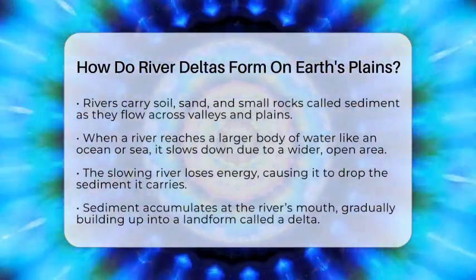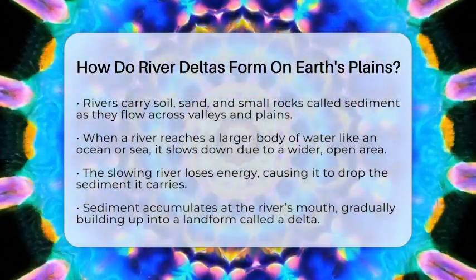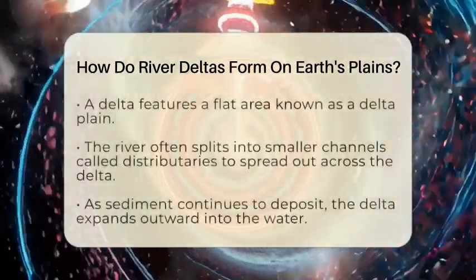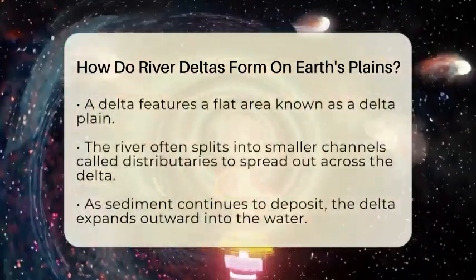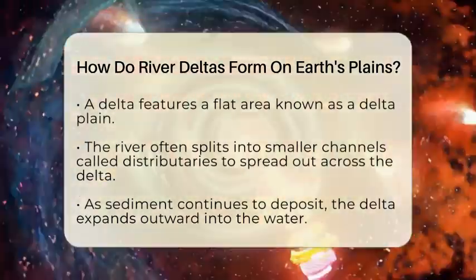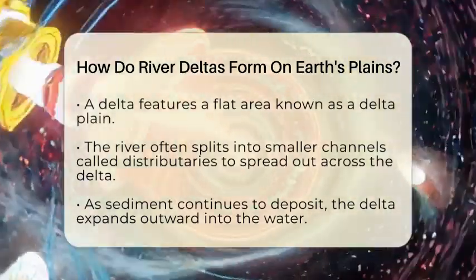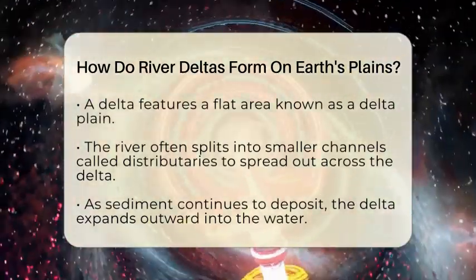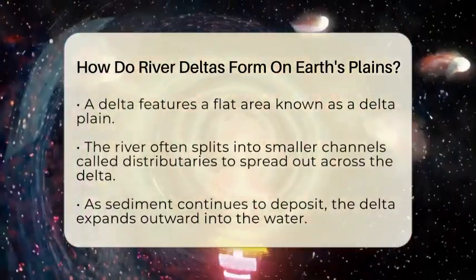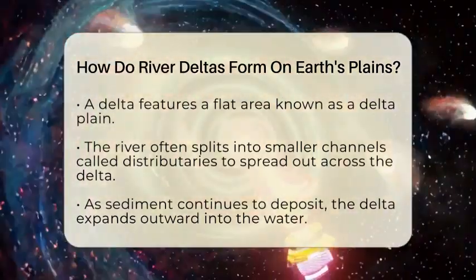The process starts with the river picking up soil, sand, and small rocks as it moves across valleys and plains. This material is called sediment. When the river reaches a flat area and flows into a larger, still body of water, it spreads out and slows down. Because the water is no longer confined to a narrow channel, it loses speed. This slowing down makes it impossible for the water to carry all the sediment it has. So, the sediment drops out and begins to pile up at the river's mouth.